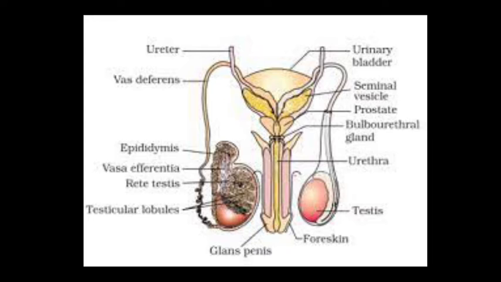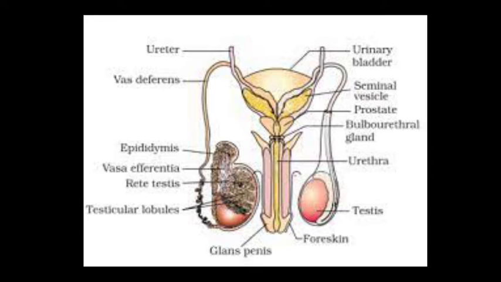So we have described here the accessory duct system and accessory glands. In the accessory duct system, we described how sperm transfer from the seminiferous tubules of the testis to the penis. We described how the seminiferous tubules open into the vasa efferentia through the rete testis, and then the vasa efferentia open into the epididymis, which carries sperm outside the testis.